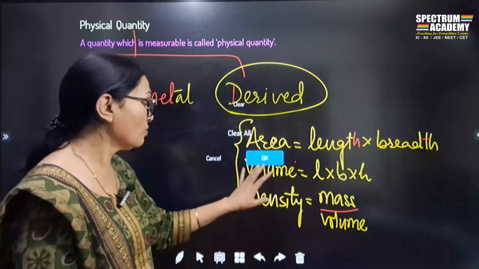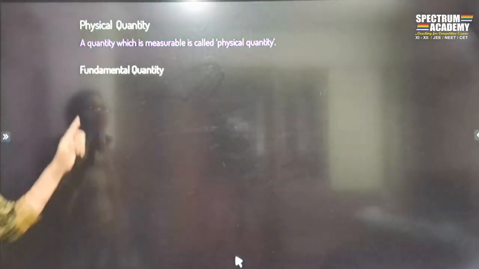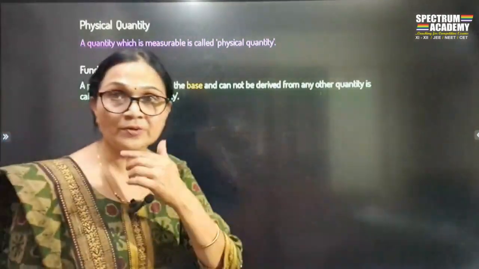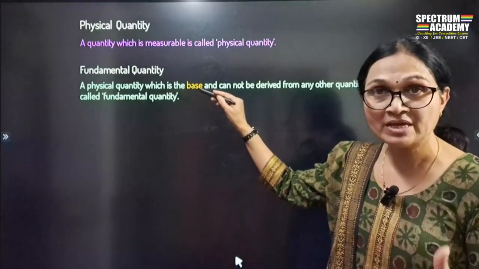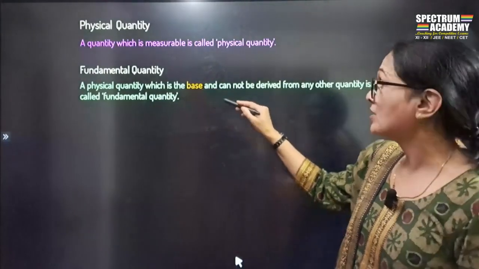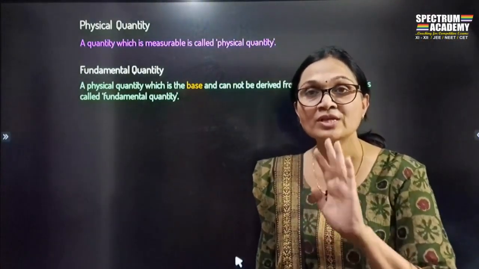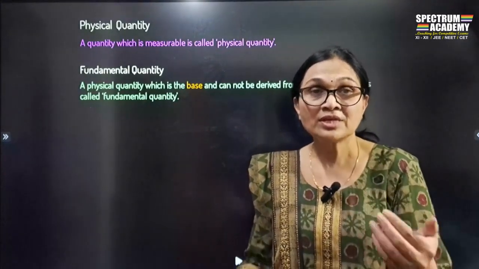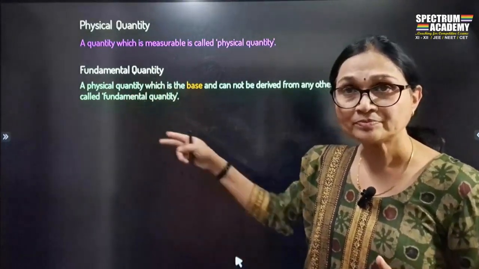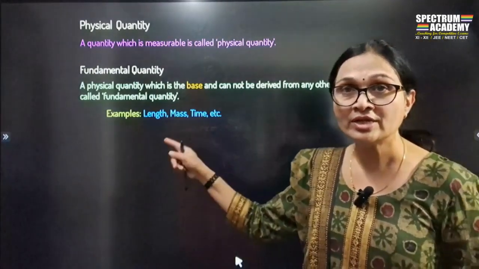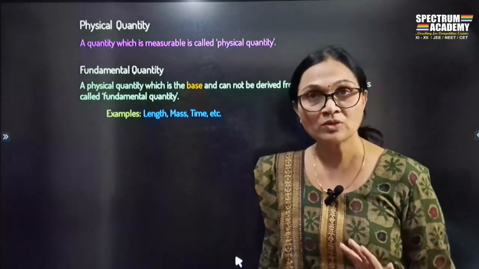So I think I have made it very clear what is a fundamental quantity and what is a derived quantity. So if we know what is the fundamental quantity and what is the derived quantity, let's go to the next. See the definition of fundamental quantity. What is a fundamental quantity? It is a basic quantity, which is a base quantity. Okay? Fundamental means basic, and it cannot be derived from any other quantity. It cannot be measured with the help of any other. It is independent for its measurement. That particular quantity is called what? Fundamental. If we have to give examples, length, mass, time, temperature, all these are examples of fundamental quantities.